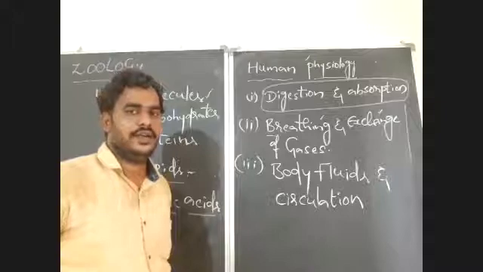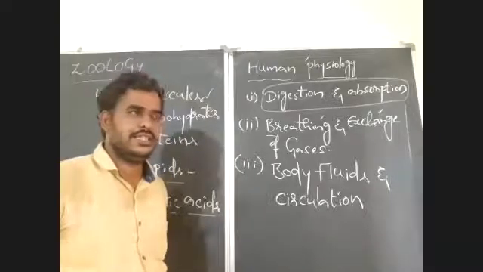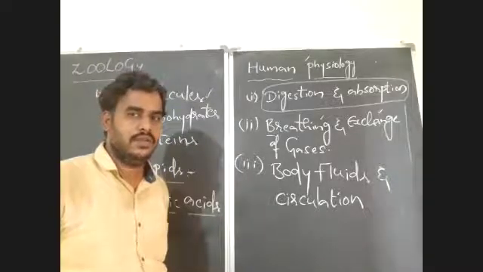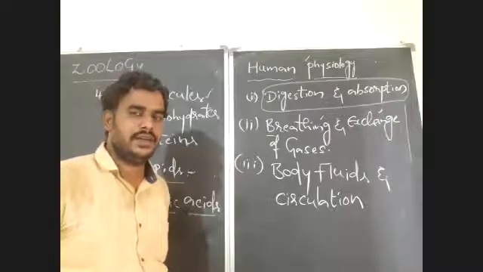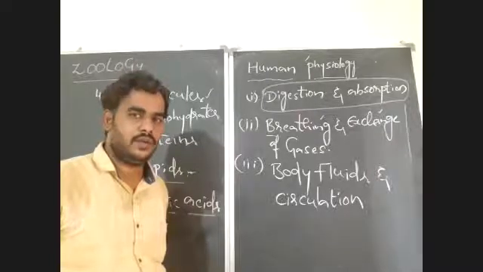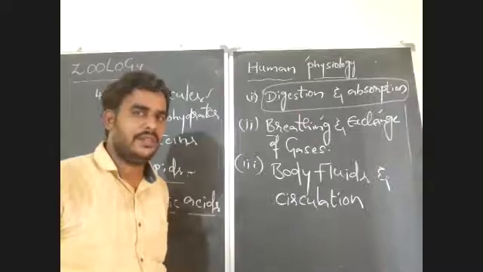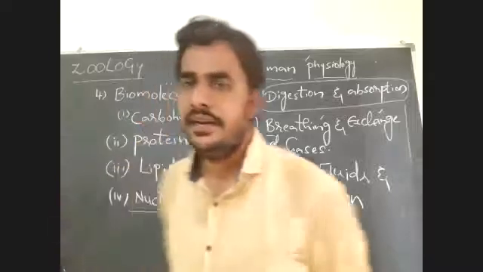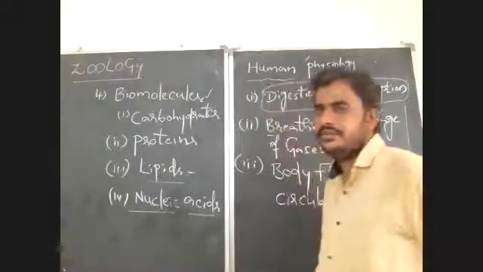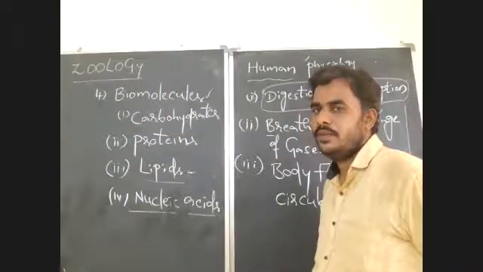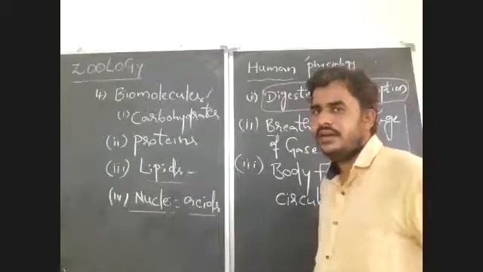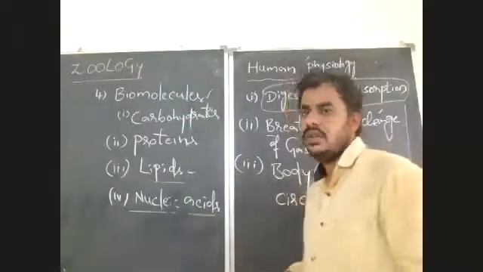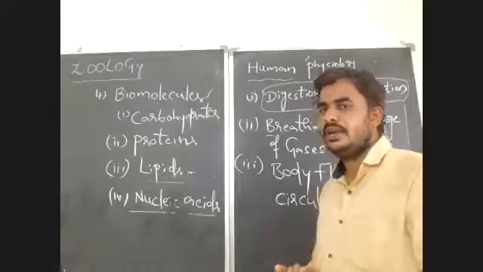So human blood contains two parts. One is liquid part, another one is solid part. The liquid part is blood plasma. It is a fluid part or liquid part in our blood. And formed elements are blood cells. There are three types of blood cells present in our blood. RBC, that is the red blood corpuscles, WBC, white blood cells or white blood corpuscles, and platelets, that is the thrombocytes, which play an important role in the clotting of blood.